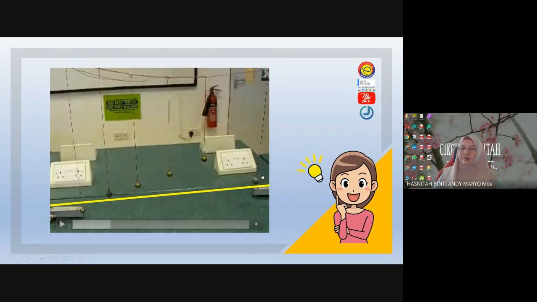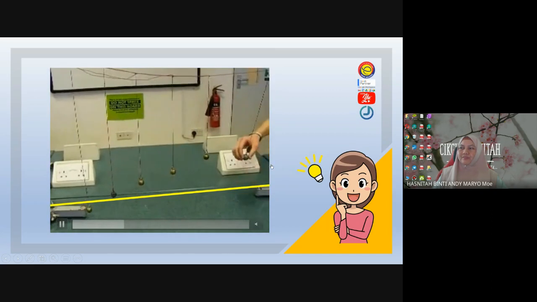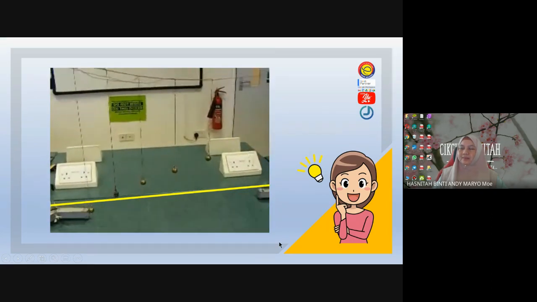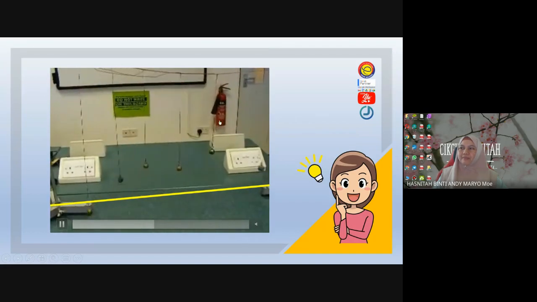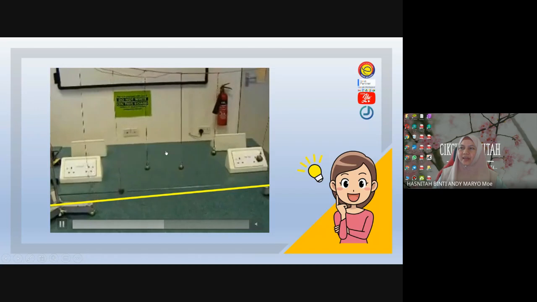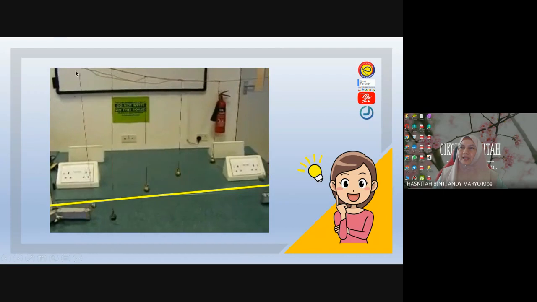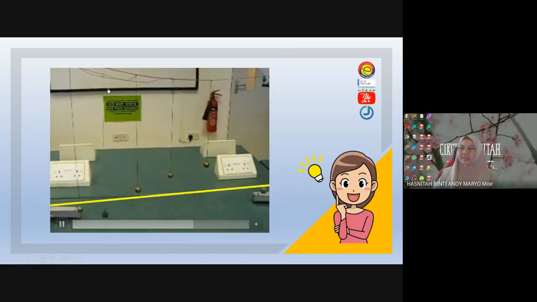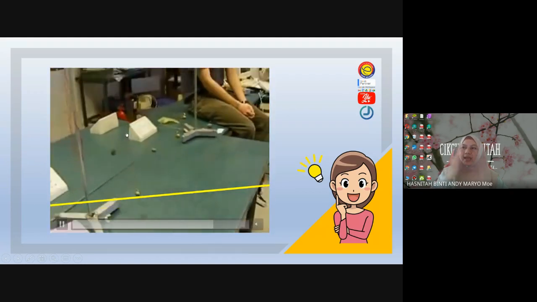So we make the driver pendulum and pendulum E of the same length. Kita bagi dia sama. Ada dua yang sama panjang. Okay, and then the rest itu all different length. And what happened when you move the driver pendulum, you can observe that all other pendulums will start to vibrate, and they are vibrating with different amplitude. Okay, and later on you can see that the pendulum which has the same length with the driver pendulum will oscillate at the highest